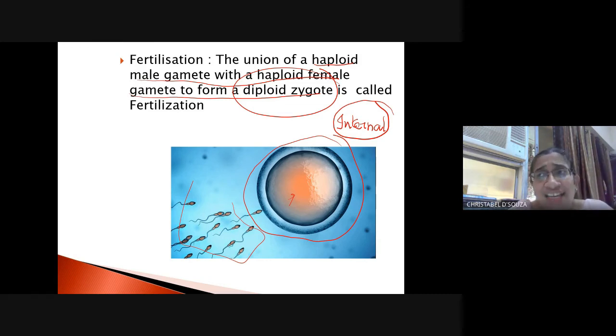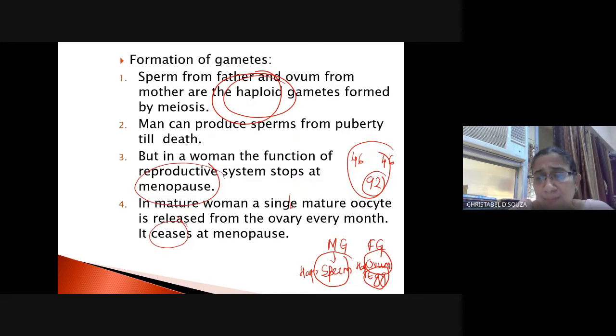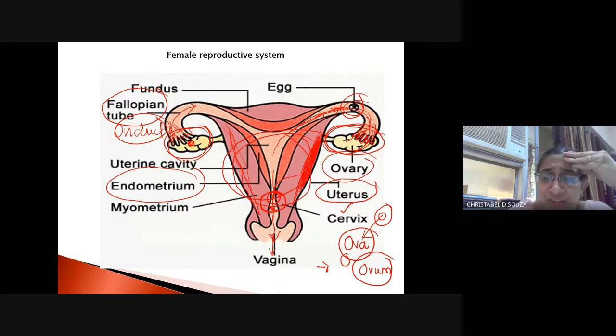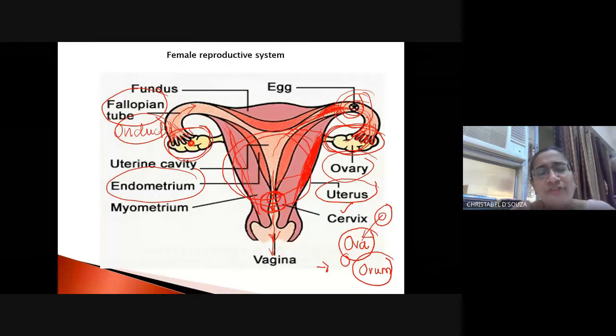From the vagina, the sperm travels upwards. If you see the female reproductive system, the sperm travels upwards, right? And it moves to this region, which is known as the oviduct. There, if it encounters an egg cell, it enters the egg cell and causes fertilization of the egg cell, and it results in the formation of the zygote.